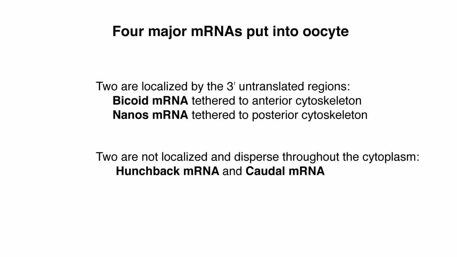Bicoid RNA, the messenger RNA for the bicoid protein, gets tethered to the anterior cytoskeleton, while nanos mRNA, the messenger RNA for the nanos protein, gets tethered to the cytoskeleton in the posterior end of the embryo. So bicoid is anterior, nanos is posterior. There are two other important mRNAs here. One is hunchback mRNA and the other is caudal mRNA, and those are found throughout the egg.